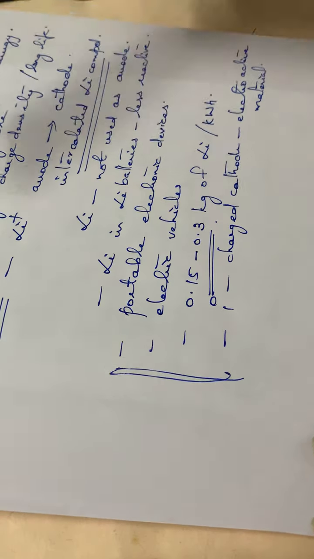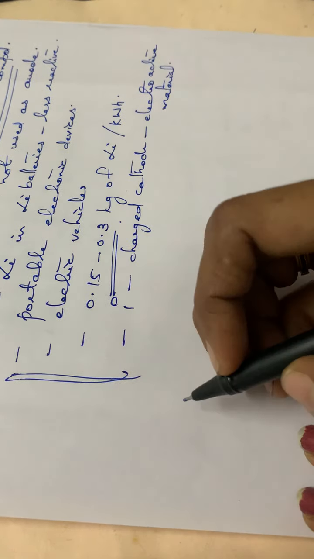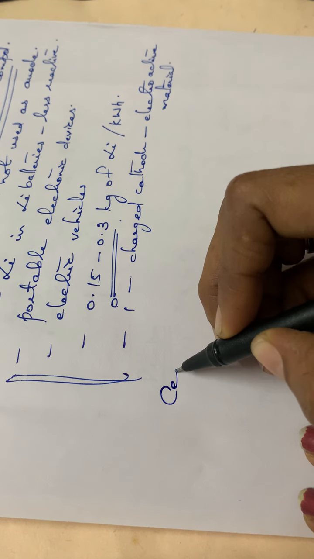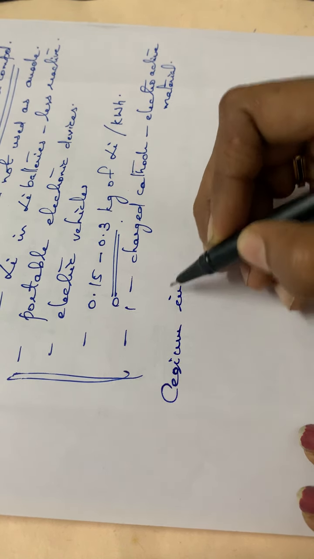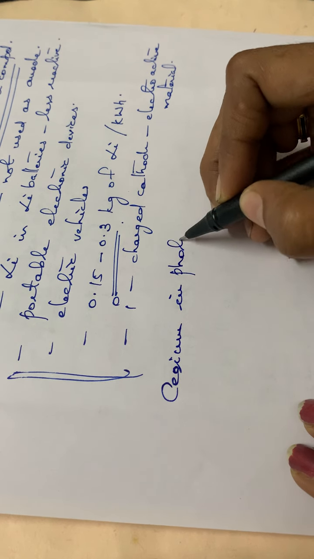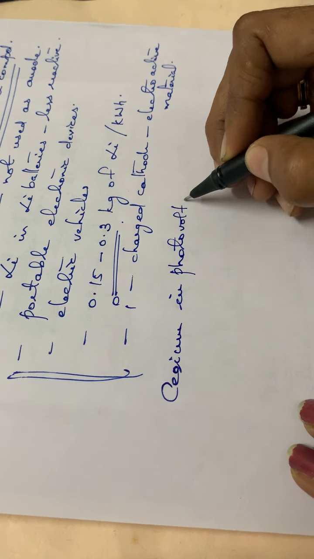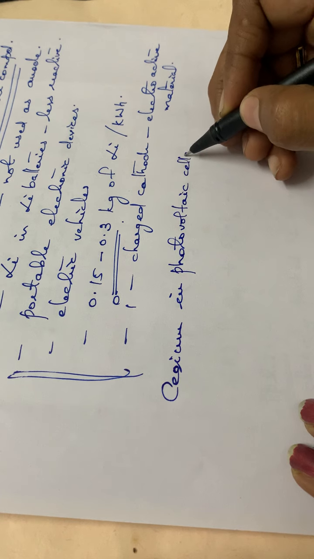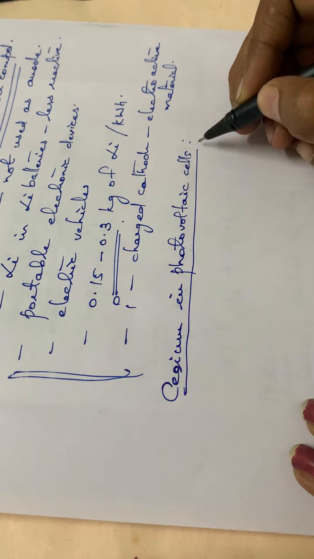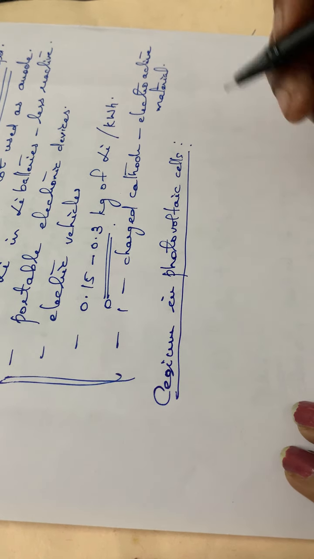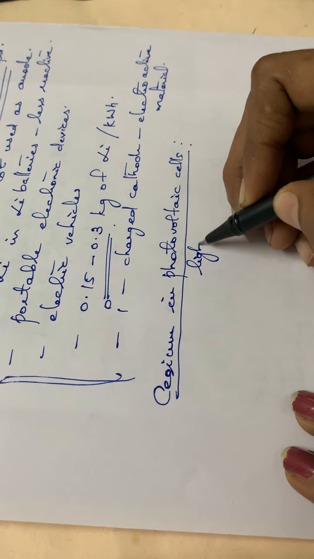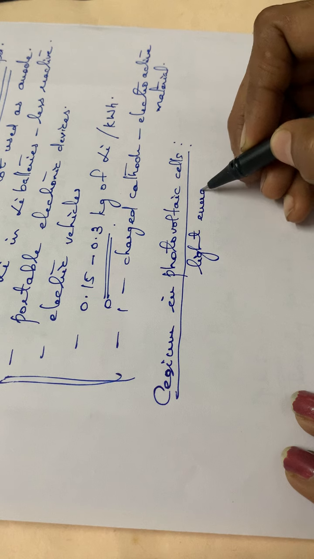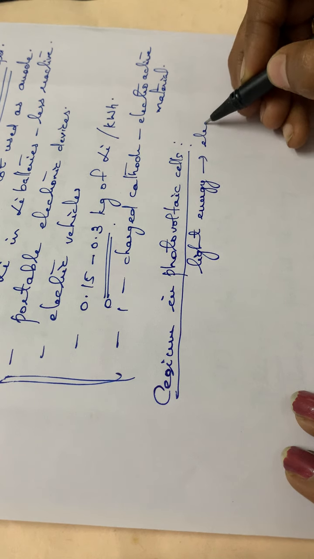Next is the application of cesium in photovoltaic cells or solar cells. What are photovoltaic cells? Photovoltaic cells are devices which convert light energy into electrical energy.